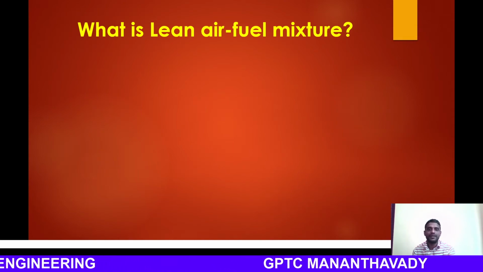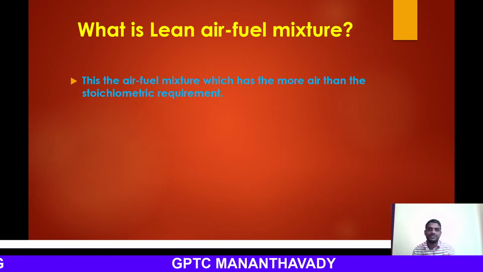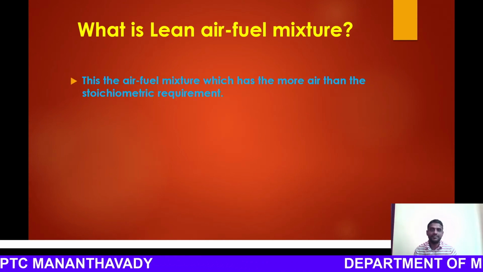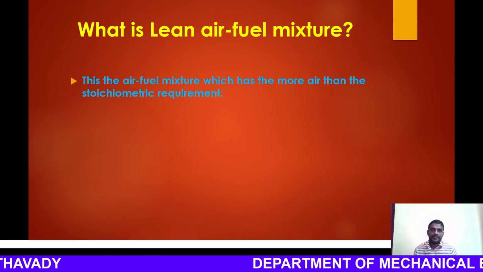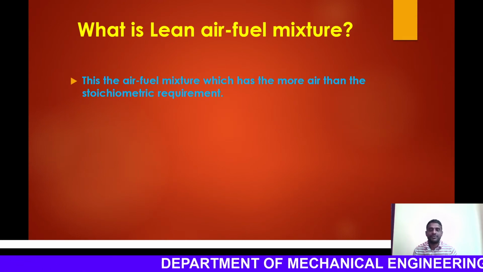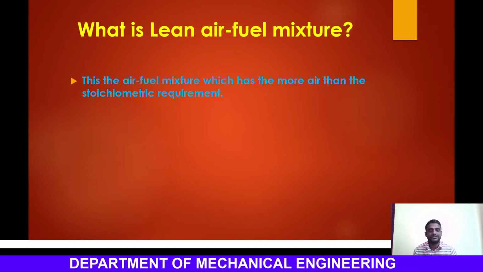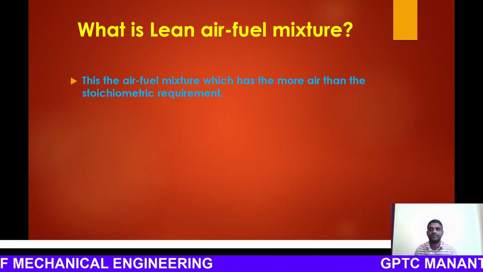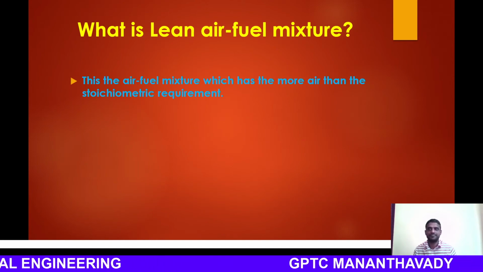And what do we mean by a lean air-fuel mixture? Lean means just the opposite of the rich mixture. In this lean air-fuel mixture, there is more air than the stoichiometric requirement. For example, you can say it is 18 is to 1, when 18 parts of air are required to burn 1 part of fuel. So more air is to be supplied.